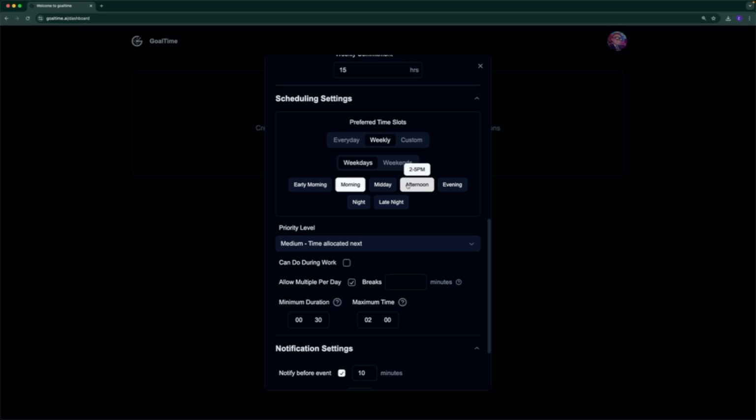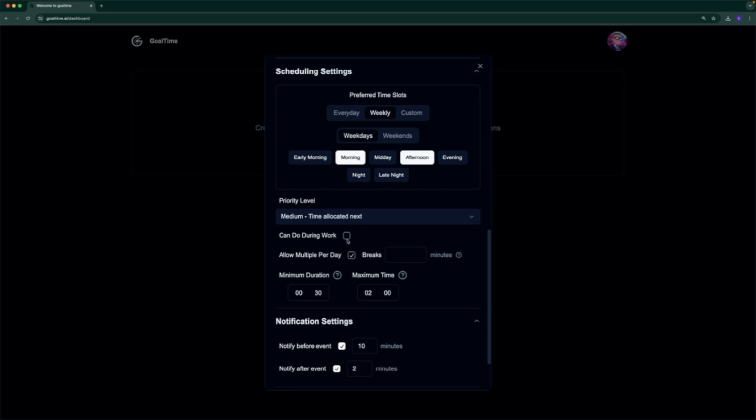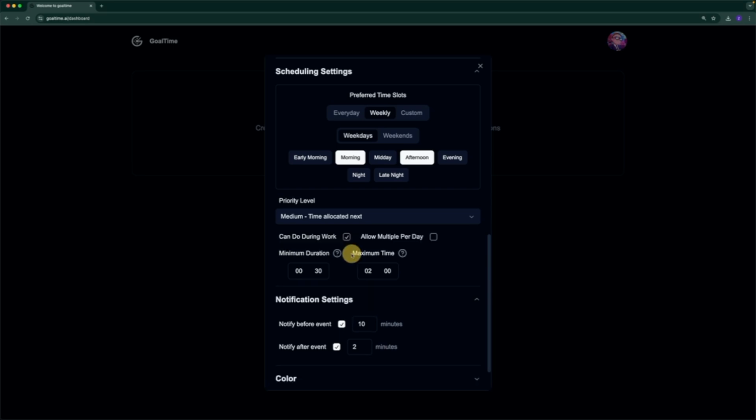You'll see these little tooltips that will show you when these time boxes are. Because this is related to software engineering, I can do this during work, and that means that my work time that we configured is now not off limits, and we actually can schedule during work hours.